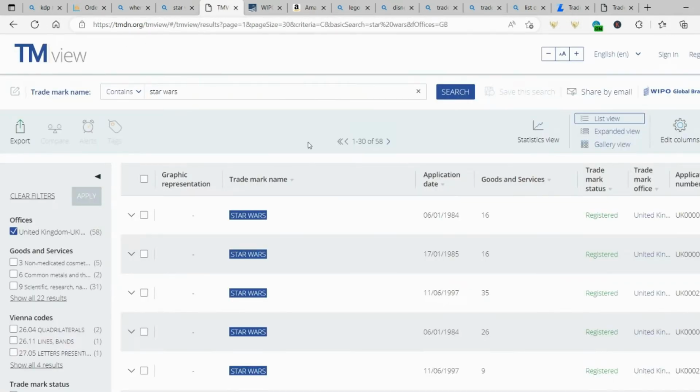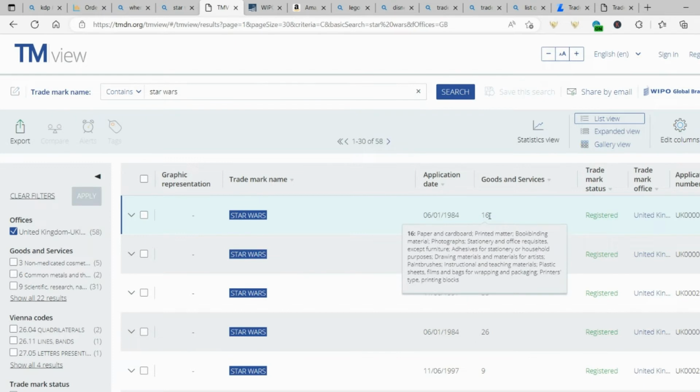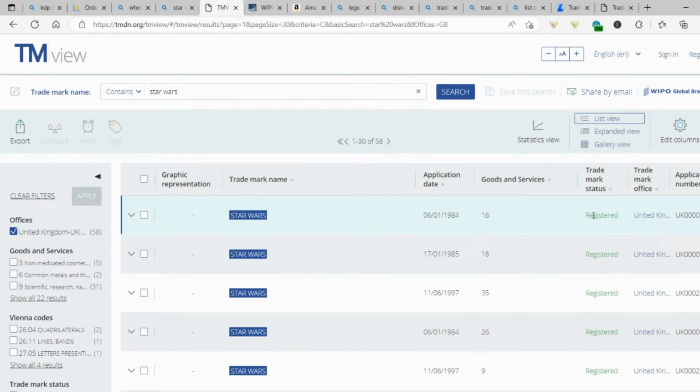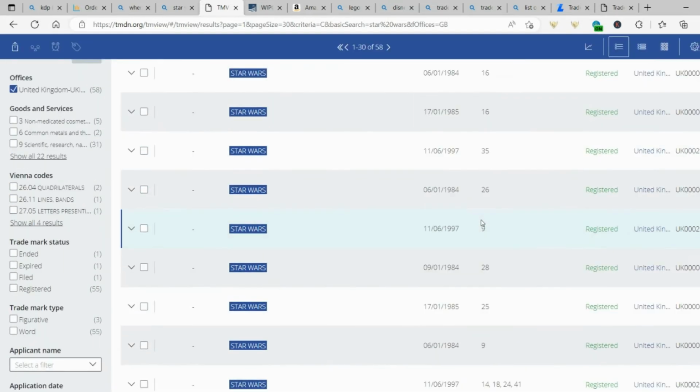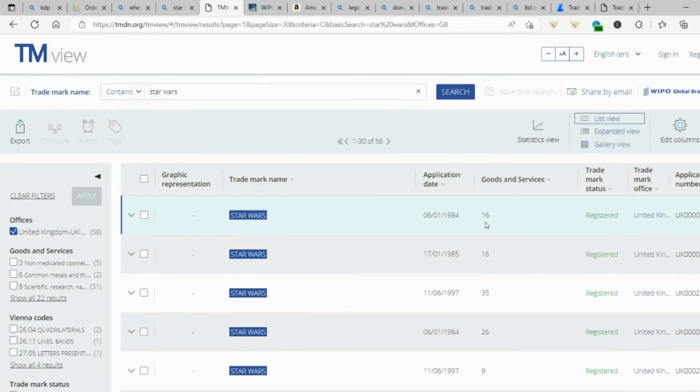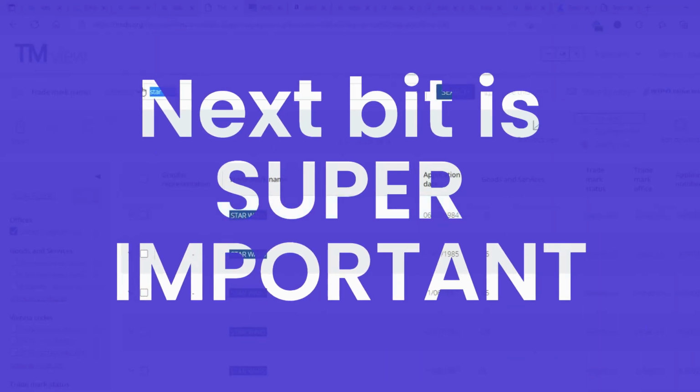If we go back to TMview, we can see here that Star Wars has been registered as a trademark under class 16, which is paper and cardboard products, registered in the United Kingdom. That means we cannot touch Star Wars at all in regards to a book. So if you're thinking about doing a Star Wars colouring book, joke book, anything like that, just rule it out now, because it will get you banned.